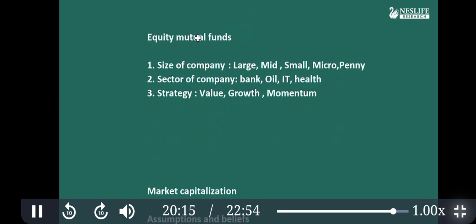There are three types of equity mutual fund classification I demonstrated yesterday. The first is based on the size of the company, that is, market capitalization: large cap, mid cap, small cap, micro cap, penny cap. For now, forget the very small companies; we invest in large, mid, and small. Then companies can be classified based on the sector they operate in, like bank, oil, pharma, IT, health, telecom, and so on. And companies can be classified based on value, growth, momentum.